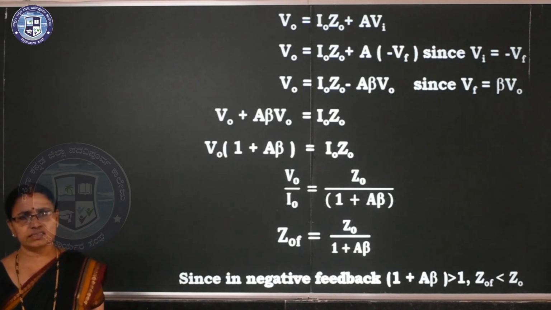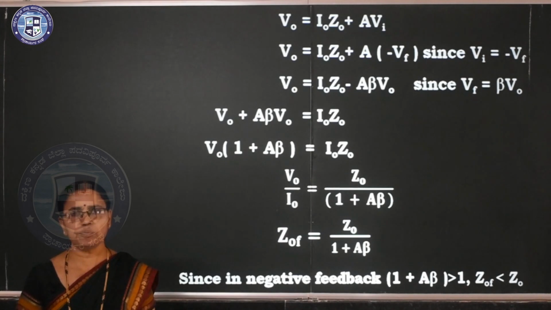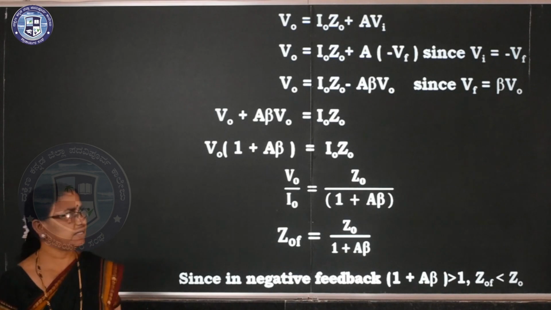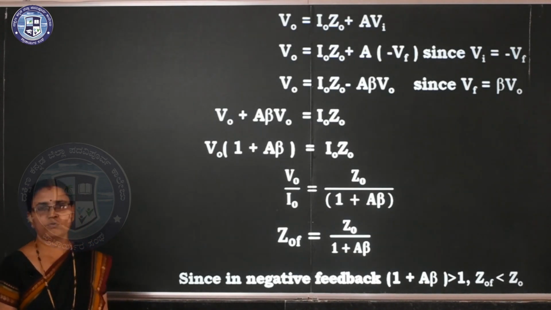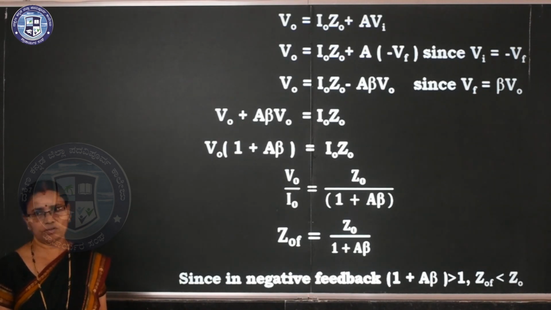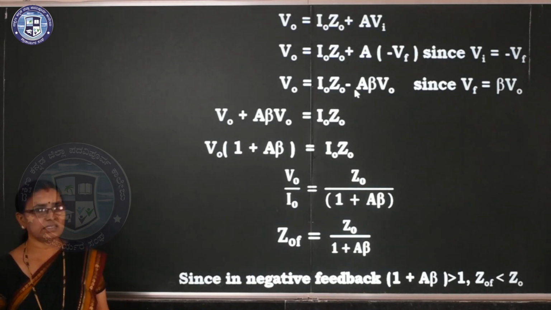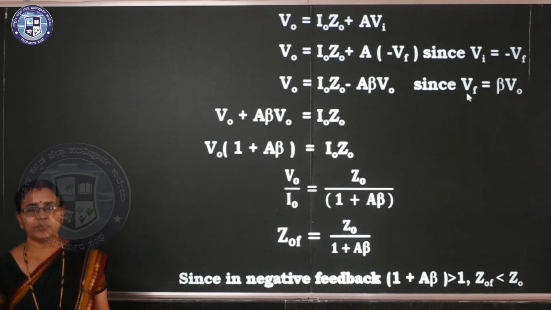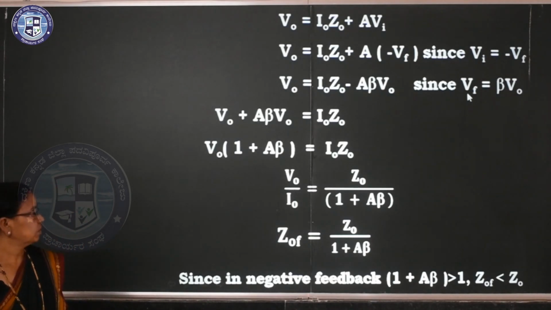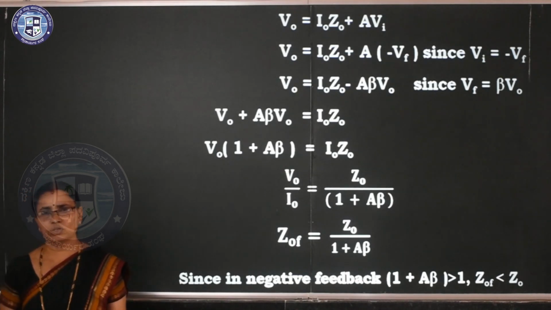Why are we writing like this? The minus here is again negative feedback, but with no input voltage, Vs is equal to 0. So you have to take minus Vf, so Vi is equal to minus Vf. But we know Vf is equal to beta into V naught. So we have to apply I naught Z naught minus A beta V naught, since Vf is equal to beta into V naught. So V naught plus A beta V naught equals I naught Z naught.